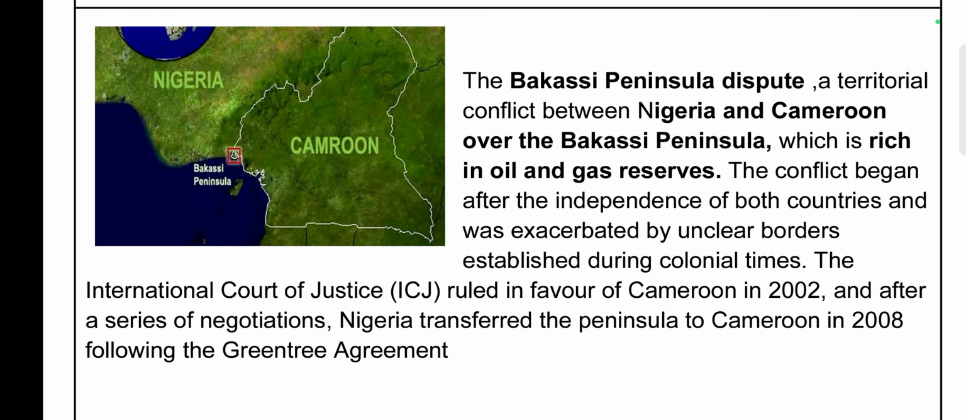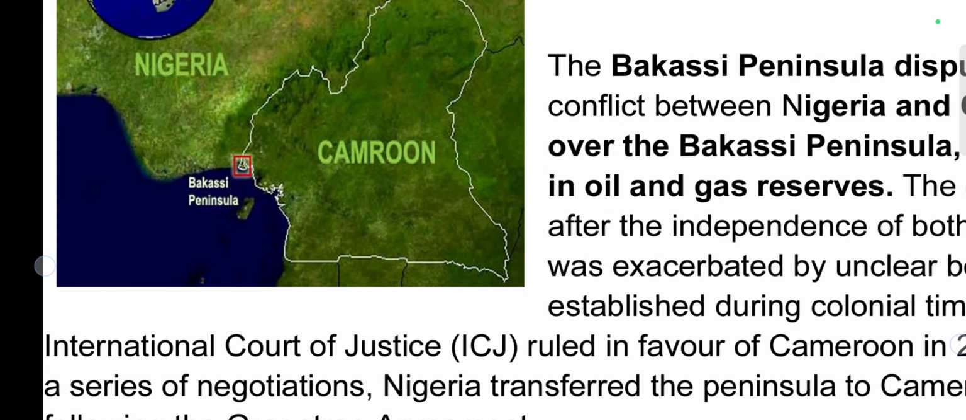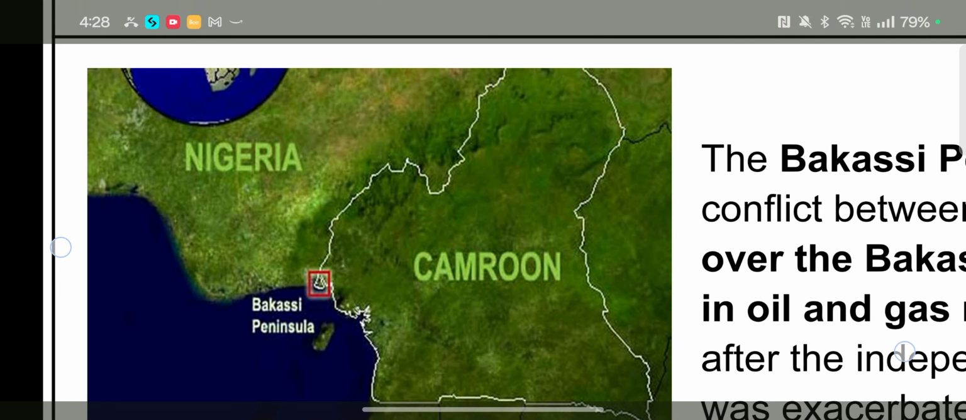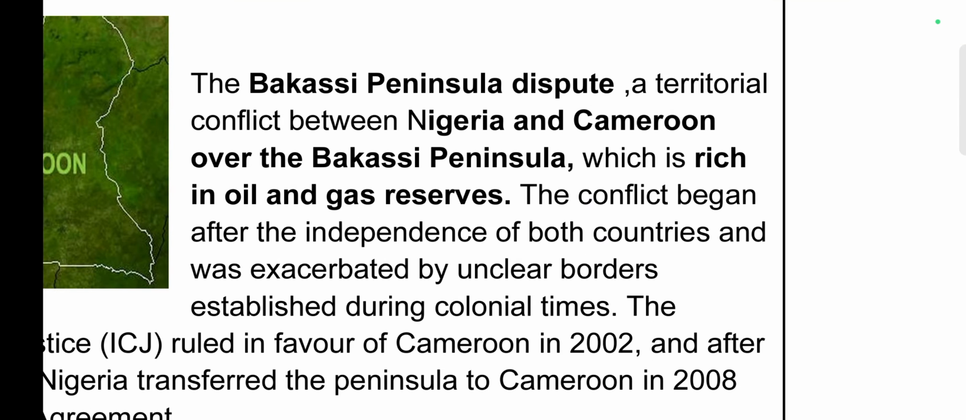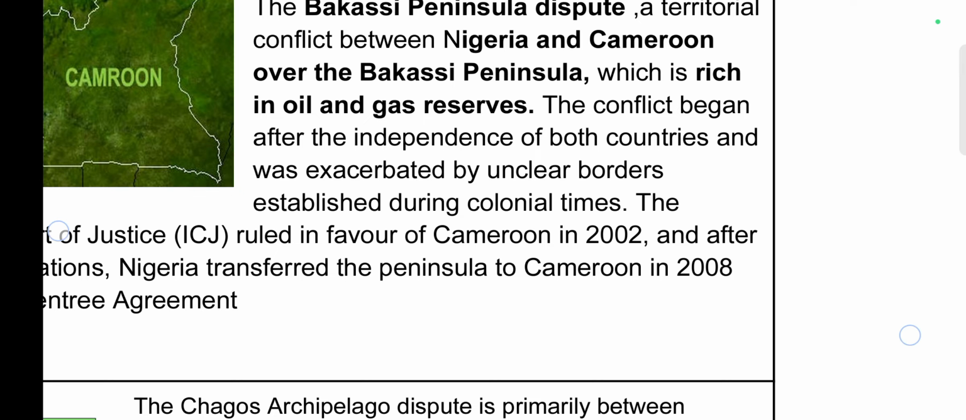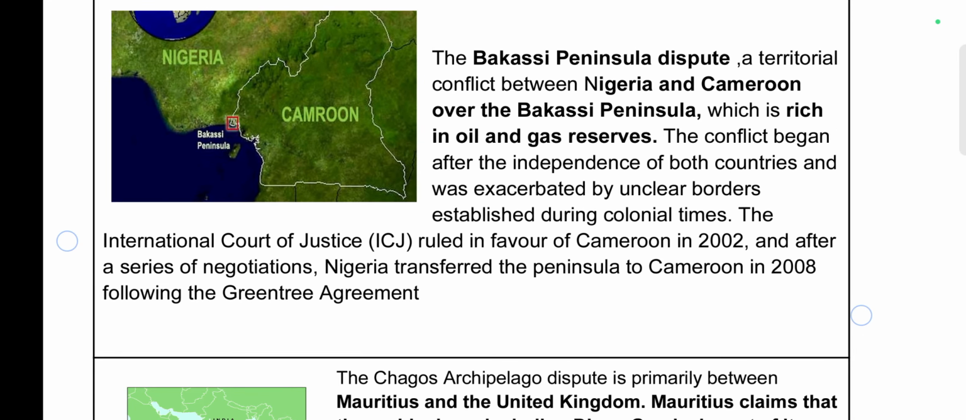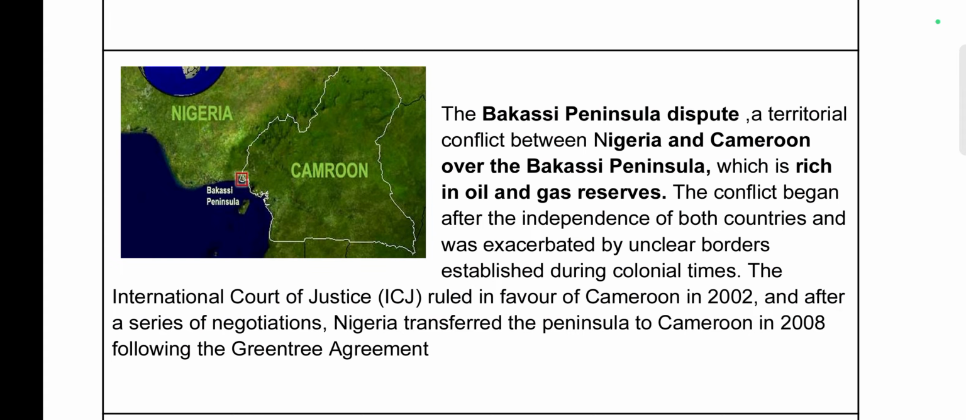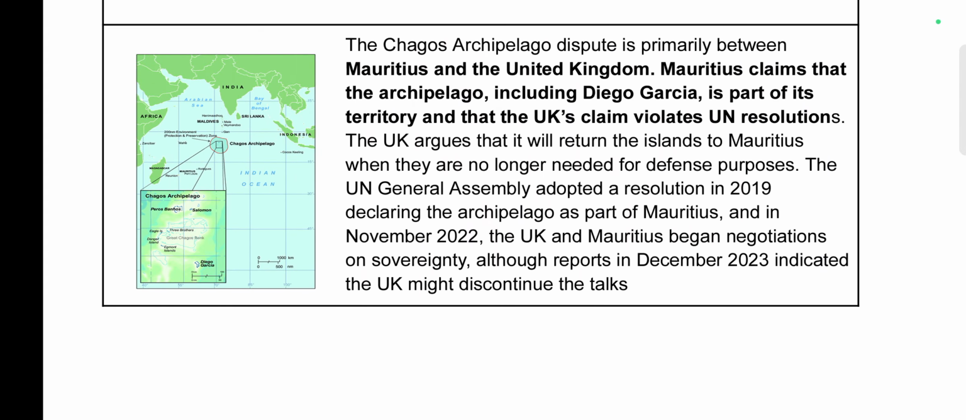Next is the Bakassi Peninsula dispute. Here is the map. Bakassi Peninsula is located between Nigeria and Cameroon. It is a territorial conflict between Nigeria and Cameroon over the Bakassi Peninsula, which is rich in oil and gas reserves. So, the International Court of Justice in 2002 ruled in favor of Cameroon, and after a series of negotiations, Nigeria transferred the peninsula to Cameroon in 2008 following the Green Tree Agreement. So this is about the Bakassi Peninsula. It was in the news, so I have included this in this PDF.